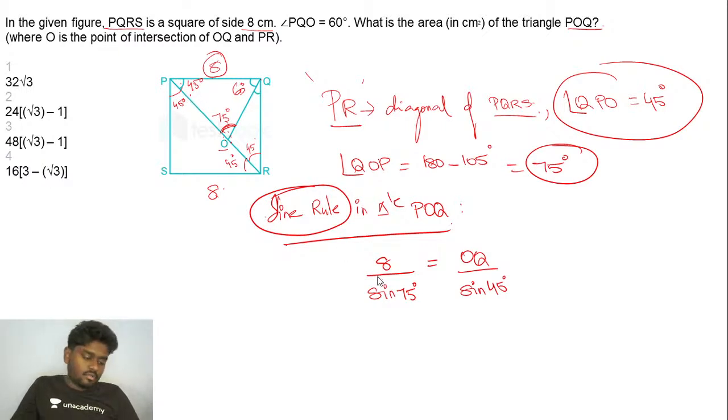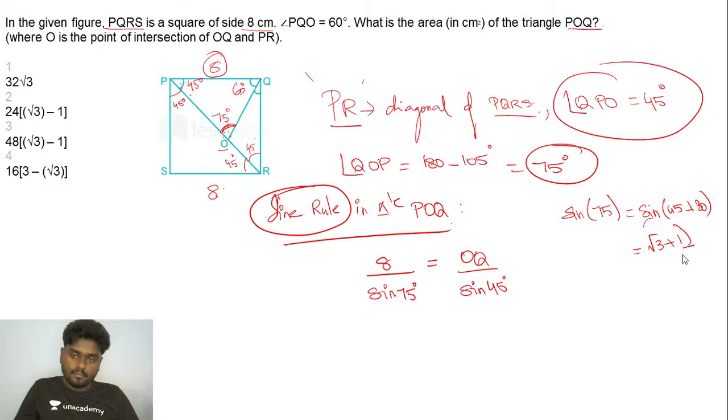Cool. And I know the fact that sine 75 can be written as sine 45 plus 30. Is that clear? Sine 75 is what? Root 3 plus 1 by 2 root 2.